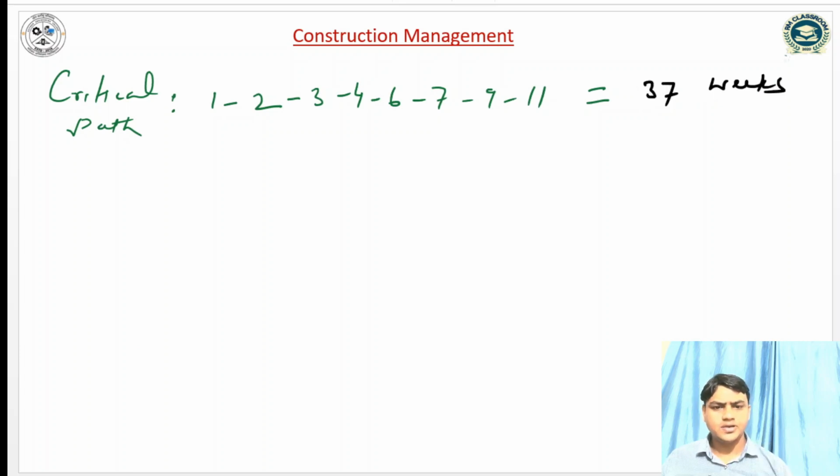So now we have to find the standard deviation along the critical path.